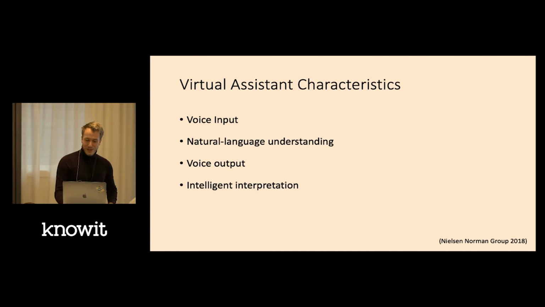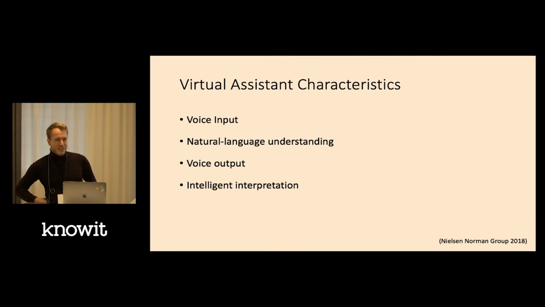And the fourth characteristic is intelligent interpretation, which means that an assistant utilizes additional information, such as context or past behaviors, besides the user's literal input, to better estimate what the user wants. For example, if you ask for a restaurant, the assistant will know that you're asking for a restaurant in the area the user is currently in, so it will be better adjusted for answering the question correctly.